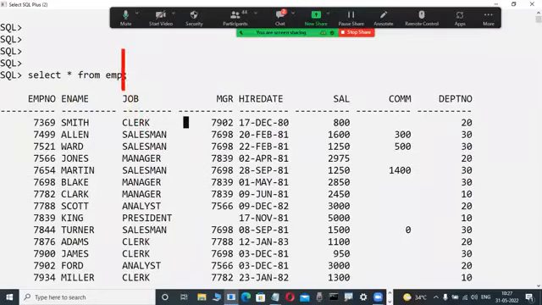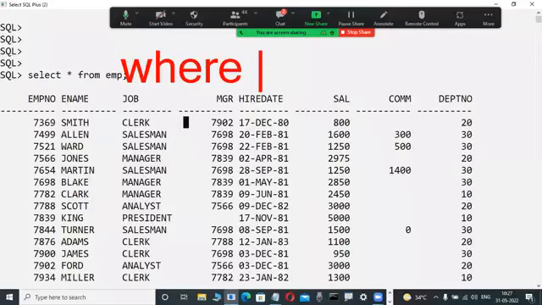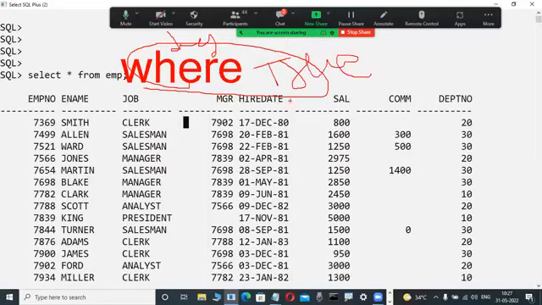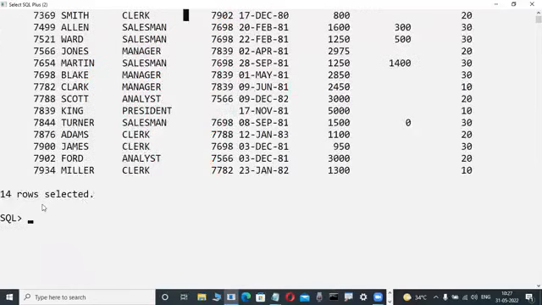Again, I'm repeating, observe here: we are not using a where clause. Whenever you are not using a where clause, database servers internally use a default where clause. The default where clause always returns the boolean value true only. True means all rows are displayed. That's why 14 rows are displayed.